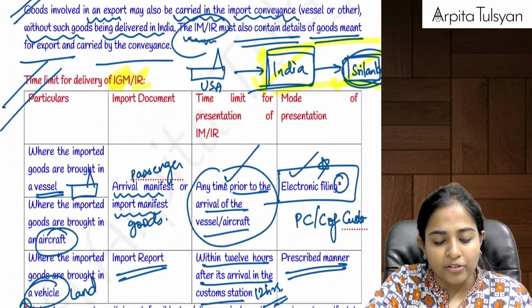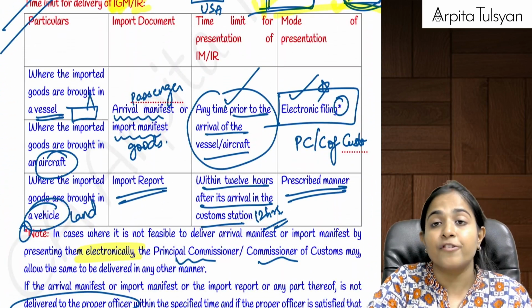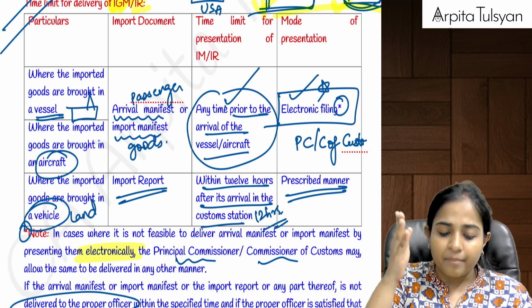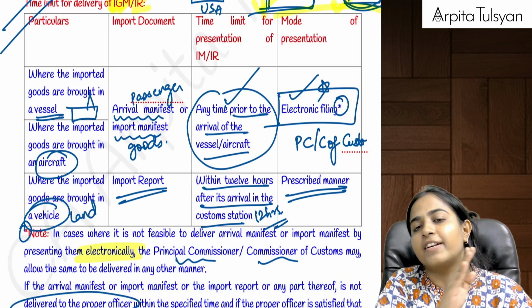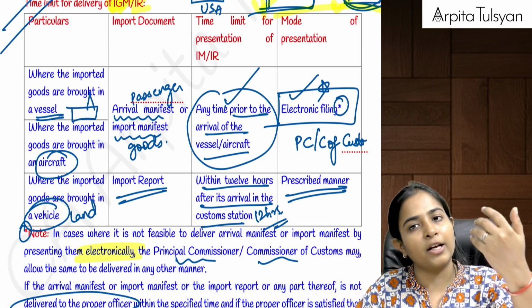Okay, when we talk about the first two documents, they are telling that this needs to be filed with the proper customs officer electronically, anytime prior to arrival of the vessel or aircraft. Means before the aircraft or the vessel comes into India, before that you are required to file it.